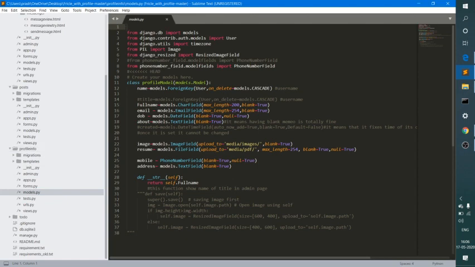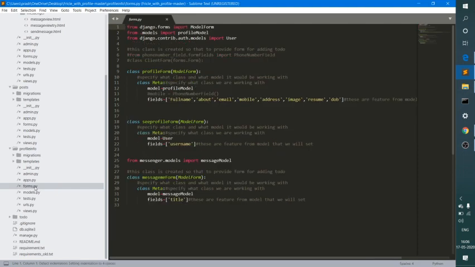When I save any data, it will be saved in the form of an object, and that object will have these particular fields. Another important file is forms.py. Forms.py, as can be interpreted by its name, contains all those fields which you want to show on the user interface.